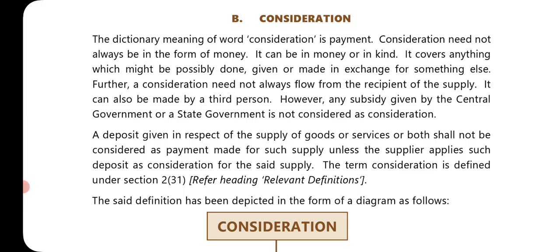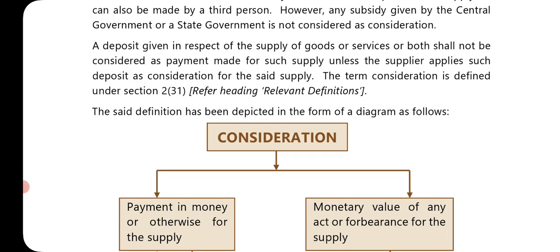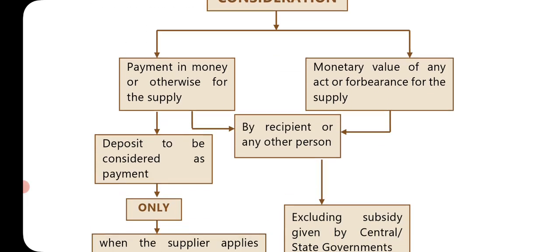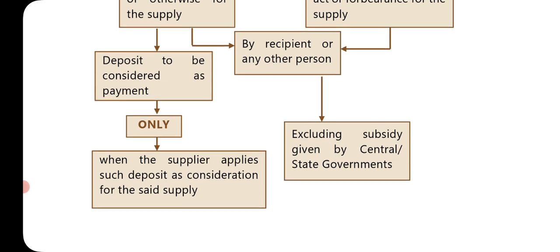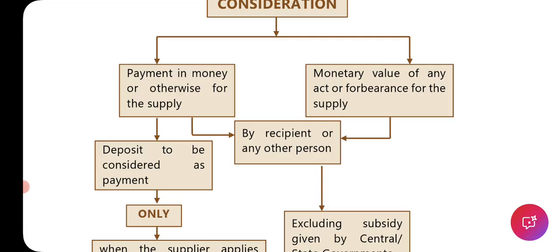The said definition has been depicted in the form of a diagram as follows. Consideration. Number 1, payment in money or otherwise for the supply. Deposit to be considered as supply only when the supplier applies such deposit as consideration for the said supply.